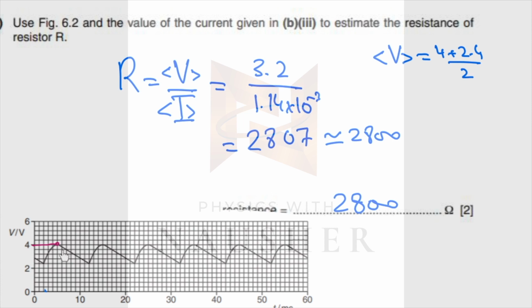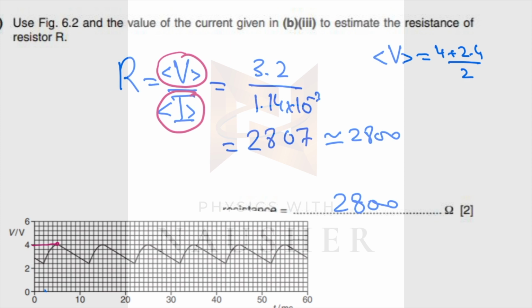Now, what do we do? Voltage is changing. When it is changing, you take an average. और इसका सबसे बड़ा hint ये था, in the previous part, they asked you to calculate the average current. Now, if you're taking the average current, then you must take the average voltage. So this is the part in which you are giving current to the resistance, right? So you need to take an average voltage between these 2 points as well.